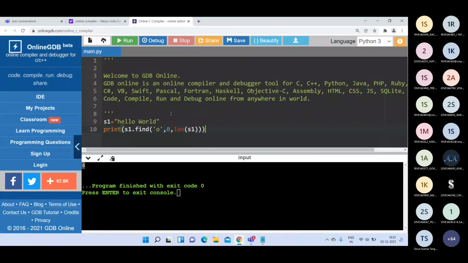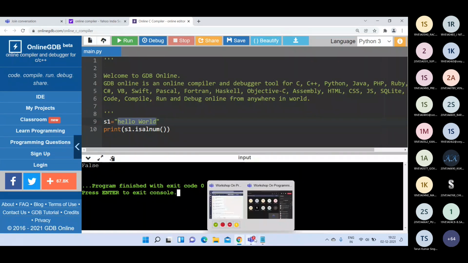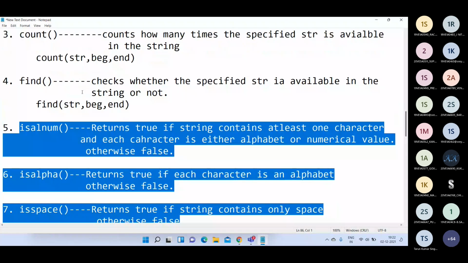So here if I write s1 is equal to hello world, and then s1 dot isalnum, sorry, alphanumeric means isalnum. This function will return true if your string contains at least one character and the characters are alphabets, so we should get true. Why is it getting false?